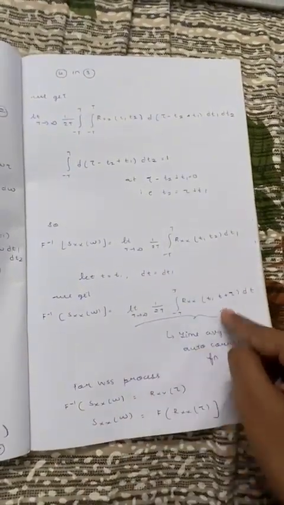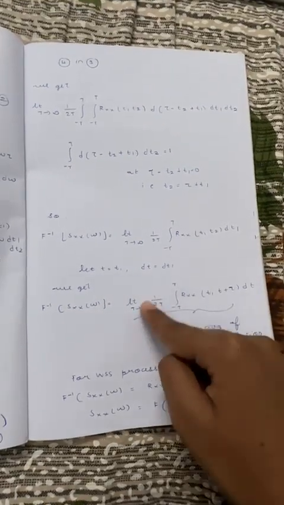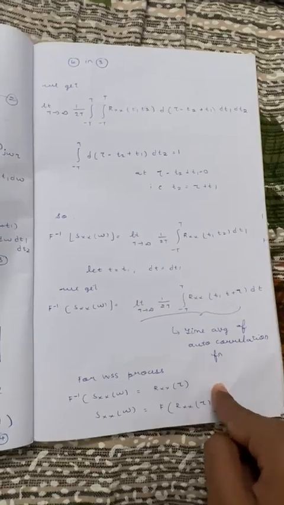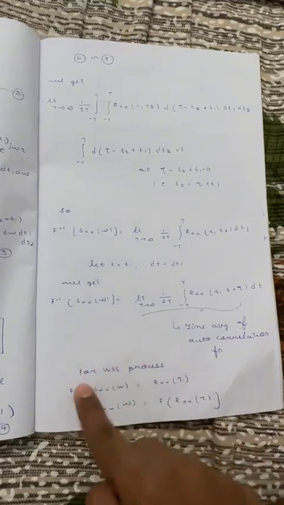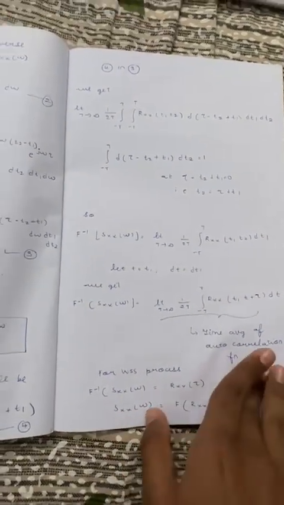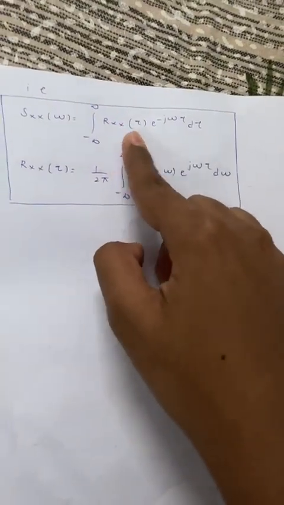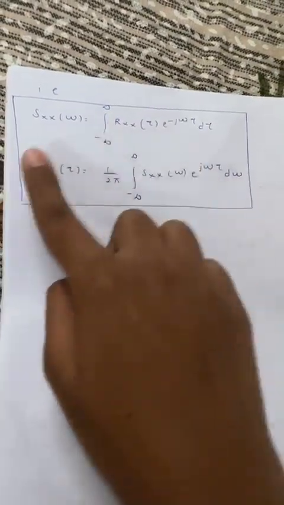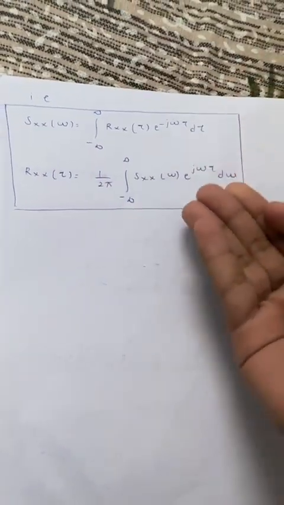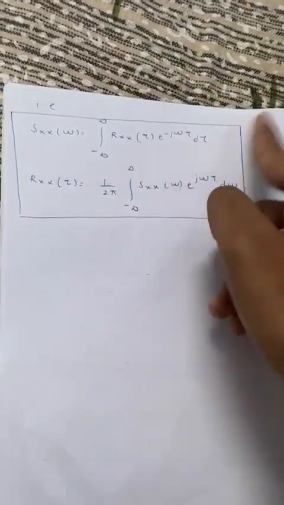But if the process is WSS, we can say this full time average will be equal to R_xx(τ). That is, the Fourier inverse of S_xx(ω) will be equal to R_xx(τ). If we take the Fourier transform, the inverse side becomes a Fourier transform, and we get this equation. Simply, S_xx(ω) is the Fourier transform of R_xx(τ), that is, the integral from -infinity to infinity of R_xx(τ) e^{-jωτ} dτ. Or if we want to find R_xx(τ), we just need to apply the inverse. So it forms a Fourier transform pair, that is, the autocorrelation function and the power spectral density.